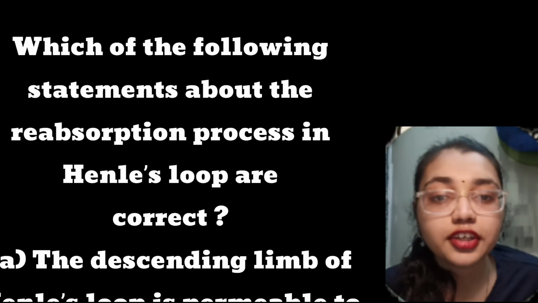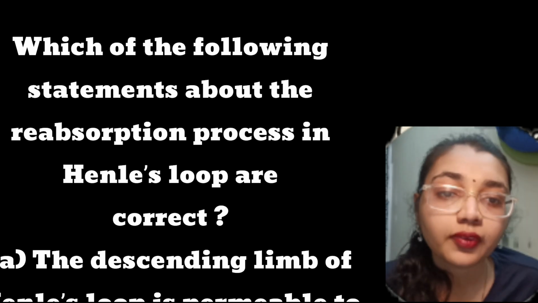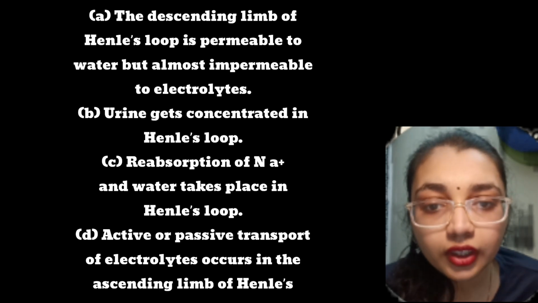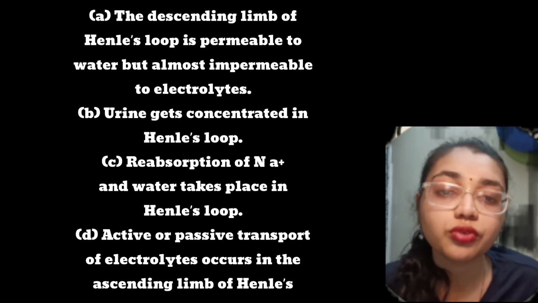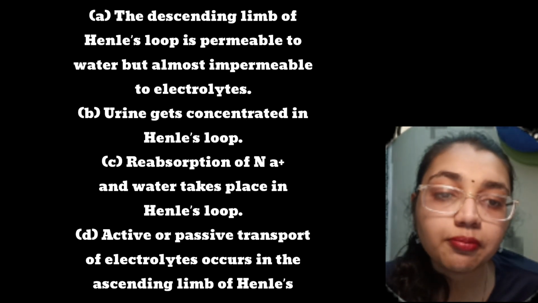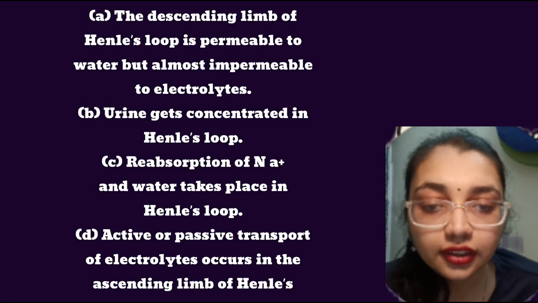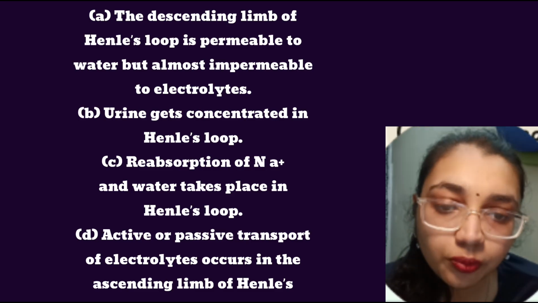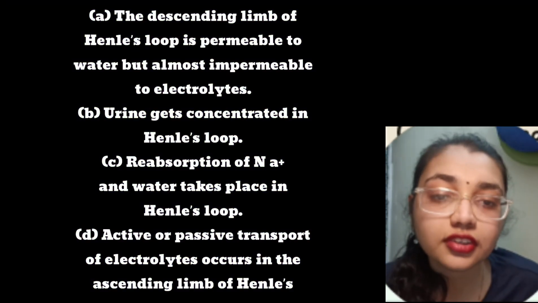Which one of the following statements about the reabsorption process in Henle's loop is correct? We have to tell. Here option A: the descending limb of Henle's loop is permeable to water but almost impermeable to electrolytes. Is this option correct? Yes. Then urine gets concentrated in Henle's loop. This is also correct. Absorption of sodium and water takes place in Henle's loop.